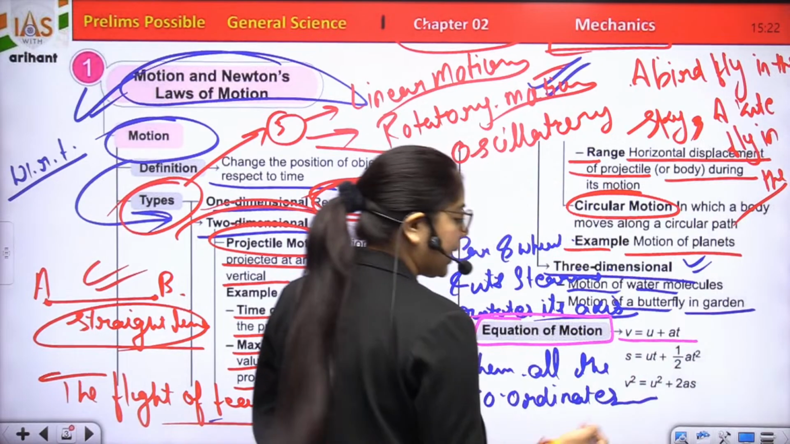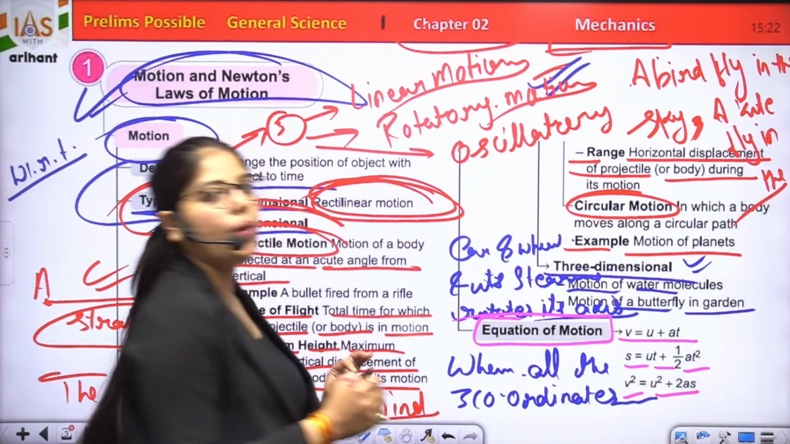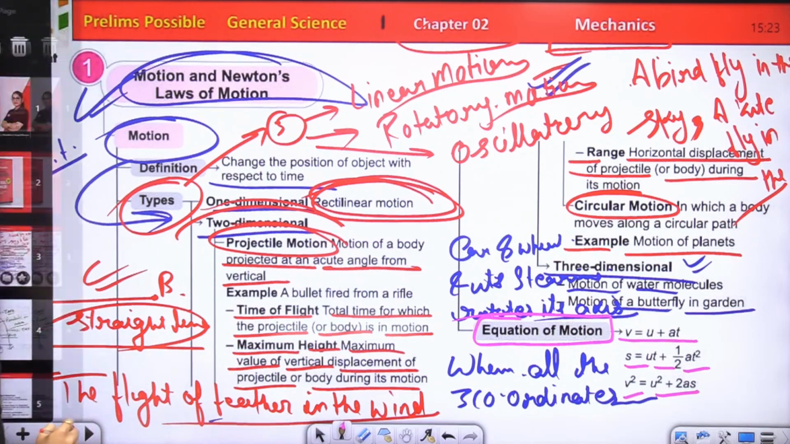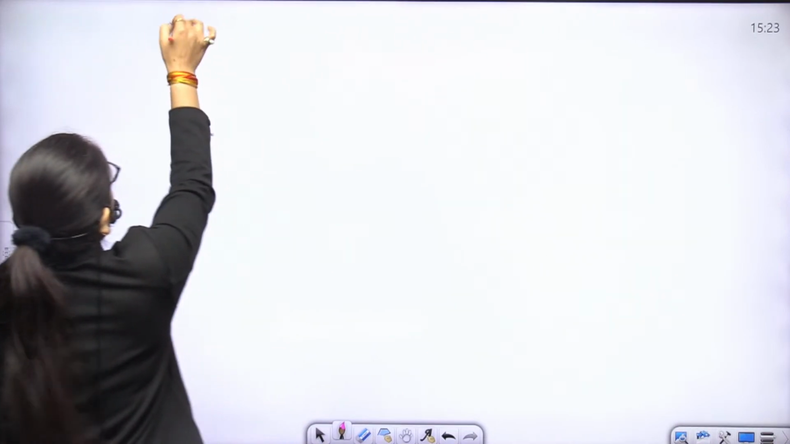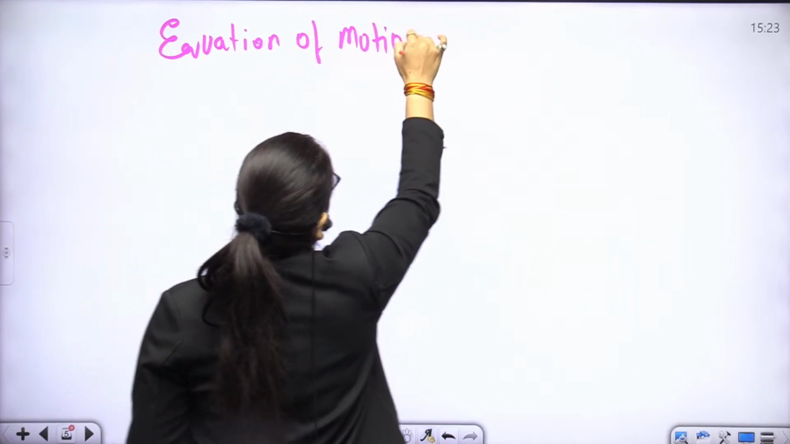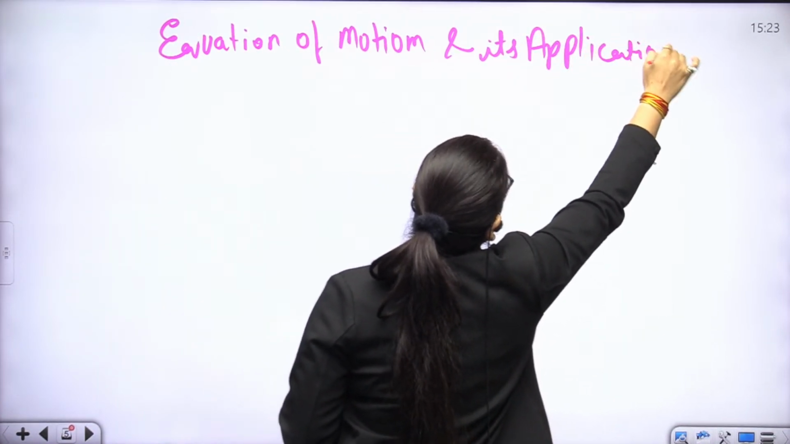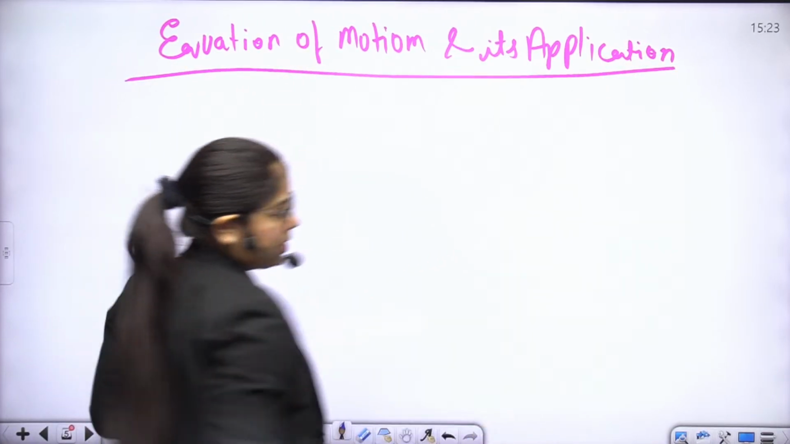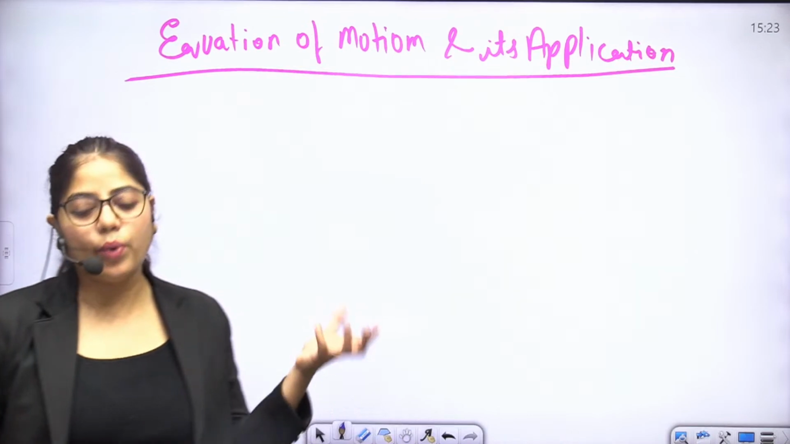First, v is equal to u plus at, s is equal to ut plus half at square, v square is equal to u square plus 2as. All three are equations of motion. The topic is equation of motion and its application. First, we have to understand the VT graph and what the equation of motion is.